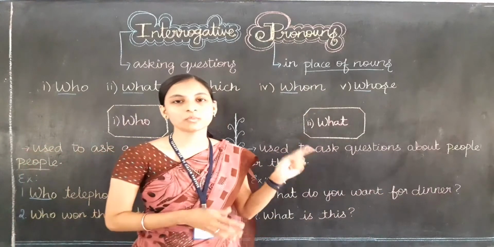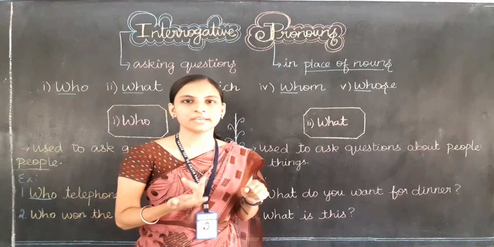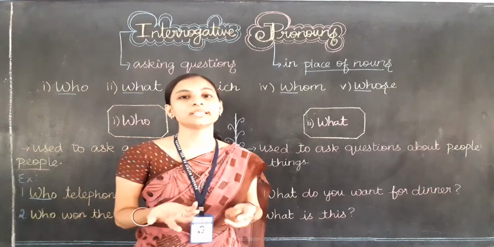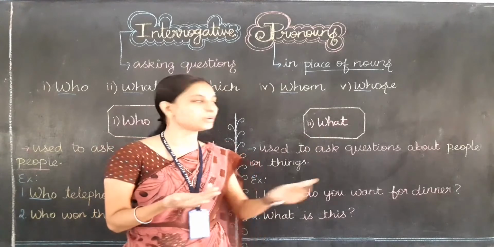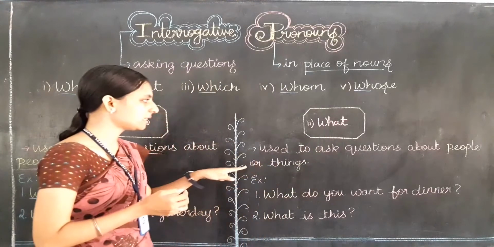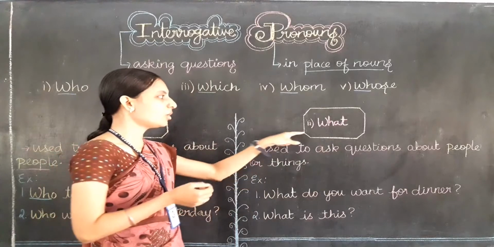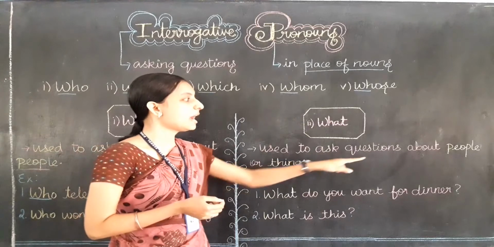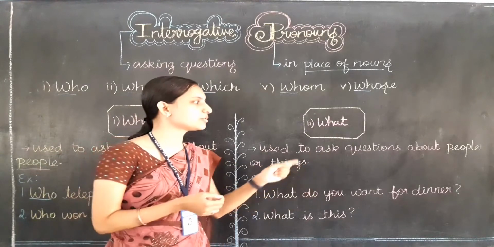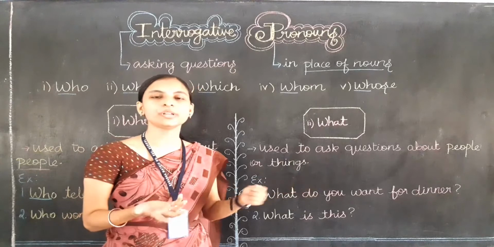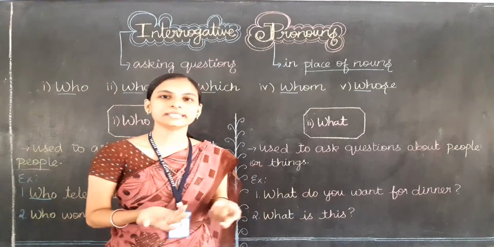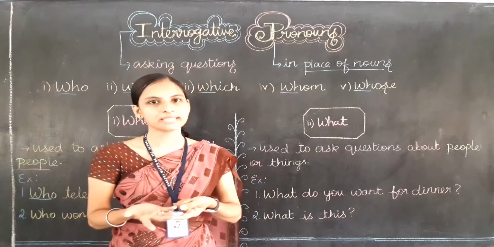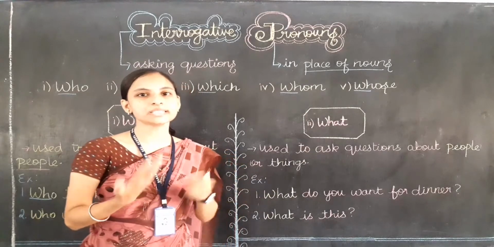What means in Tamil, enna. So here, in which sentences or places can we use what? Let me read out the definition for you. What is a question word which is used to ask questions about people or things. It is used to ask a question about the people or the things only. So we can ask a question about the people as well as the things. Now let's learn with some examples.